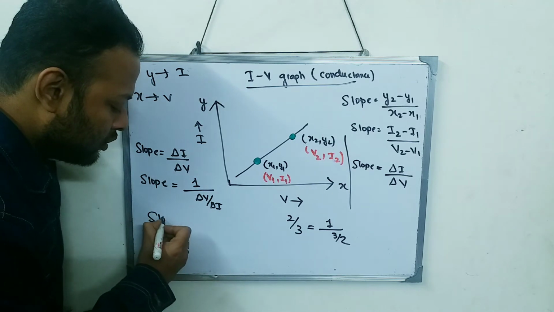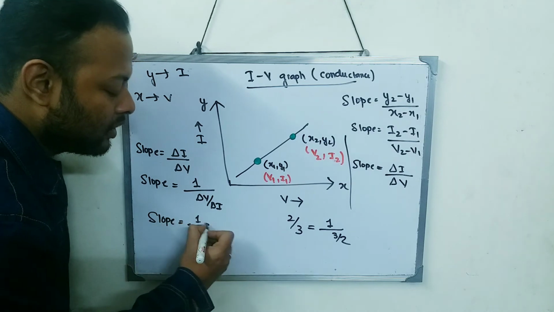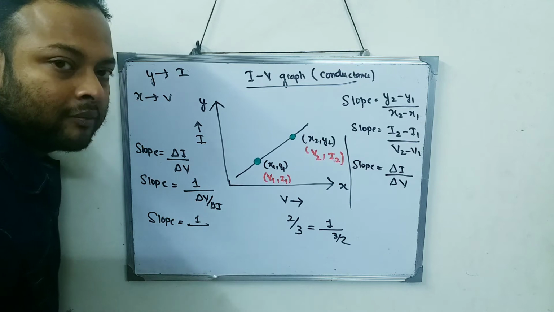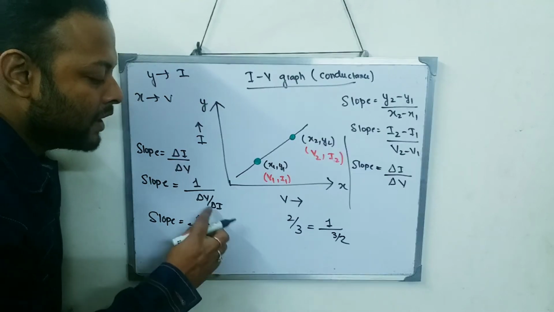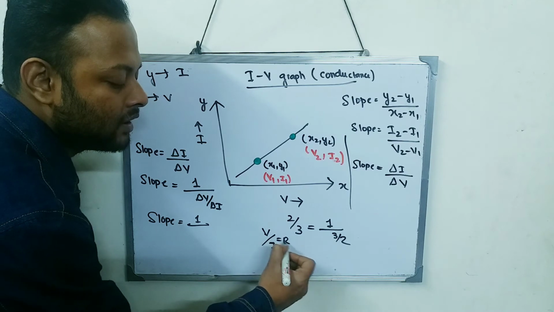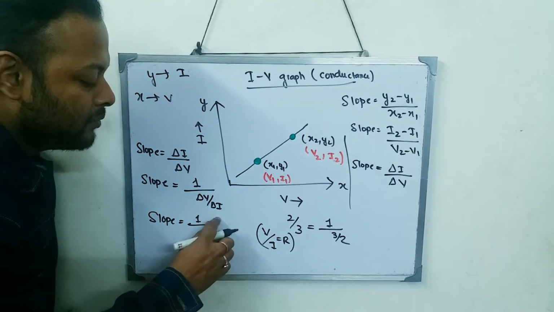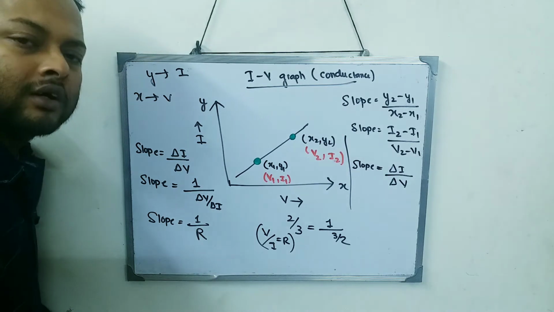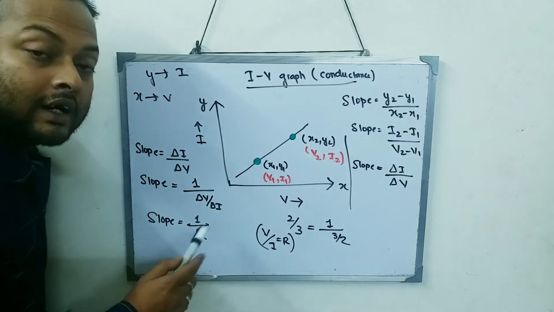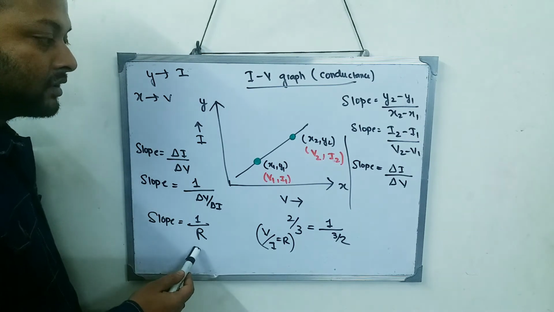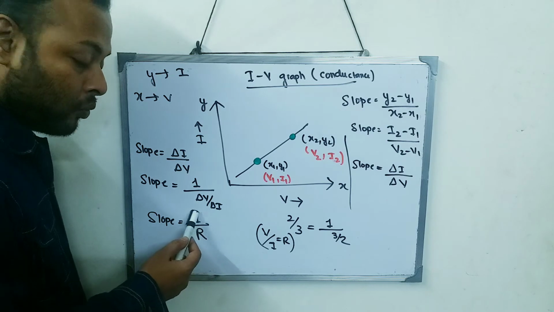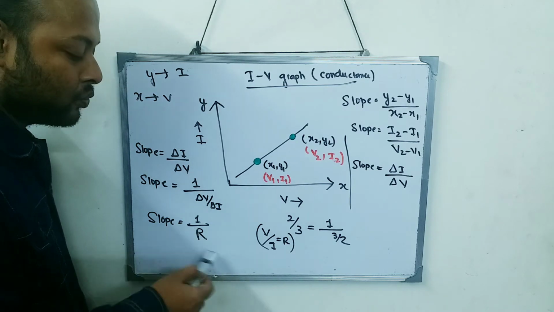So ultimately, I can say slope is equal to 1 by delta V by delta I. What is delta V by delta I? Already in the previous video I have told you, V by I. This ratio represents resistance. So delta V by delta I represents resistance. So the slope for an IV curve doesn't represent resistance, but it represents 1 by resistance.